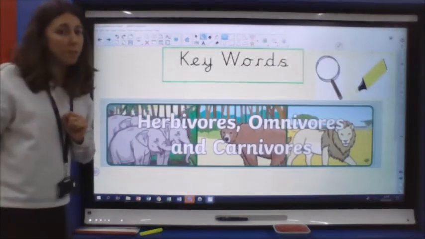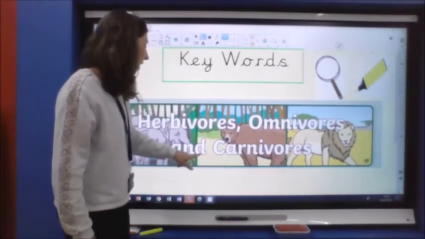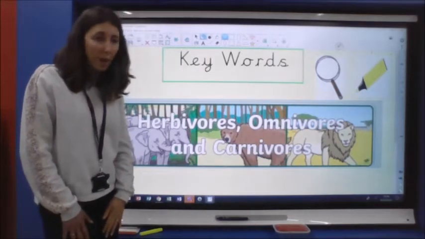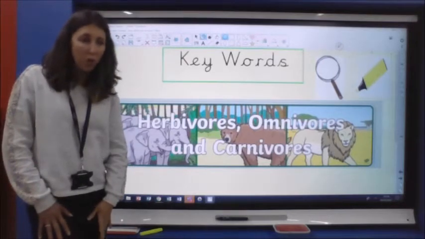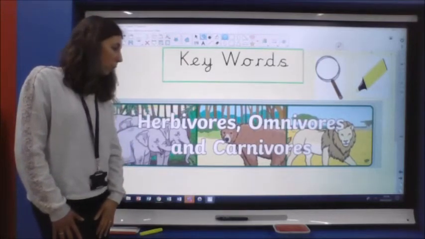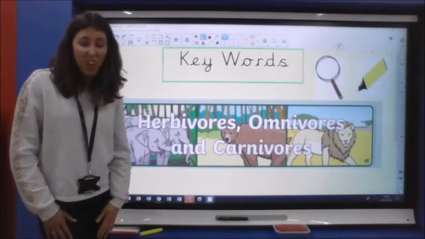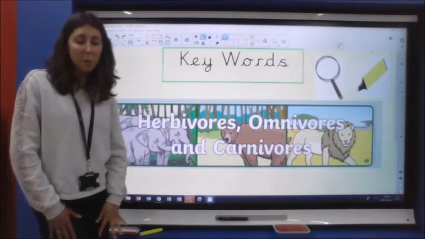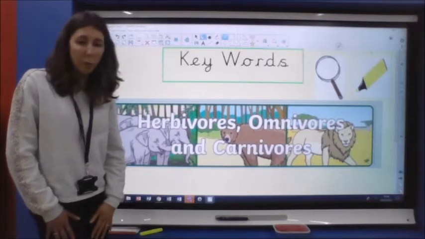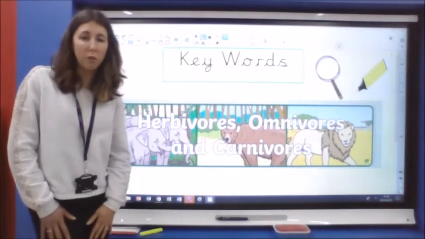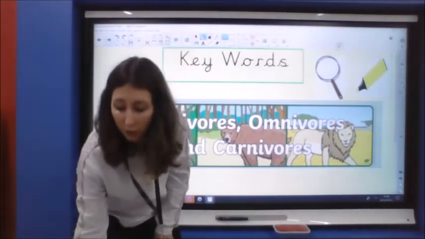You might then have said some of these keywords. We've got herbivores, omnivores and carnivores. You might have remembered those from our science lessons. If you mentioned them, you might want now to have a little chat about what they mean if you can remember that. If you can't remember, don't worry because it's going to tell us in the text today. But like we've said before, you might have an understanding of some of those words already. You might want to impress your grown-up if you can remember and tell them what you think they mean. And you might want to have a little scan through the text to see where you can find them.